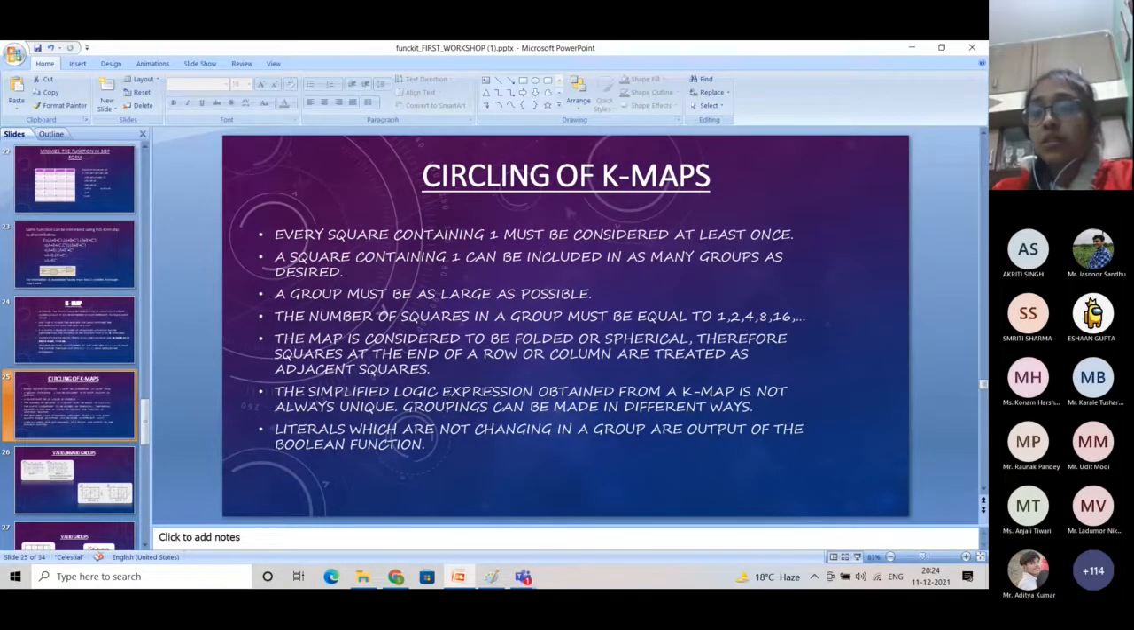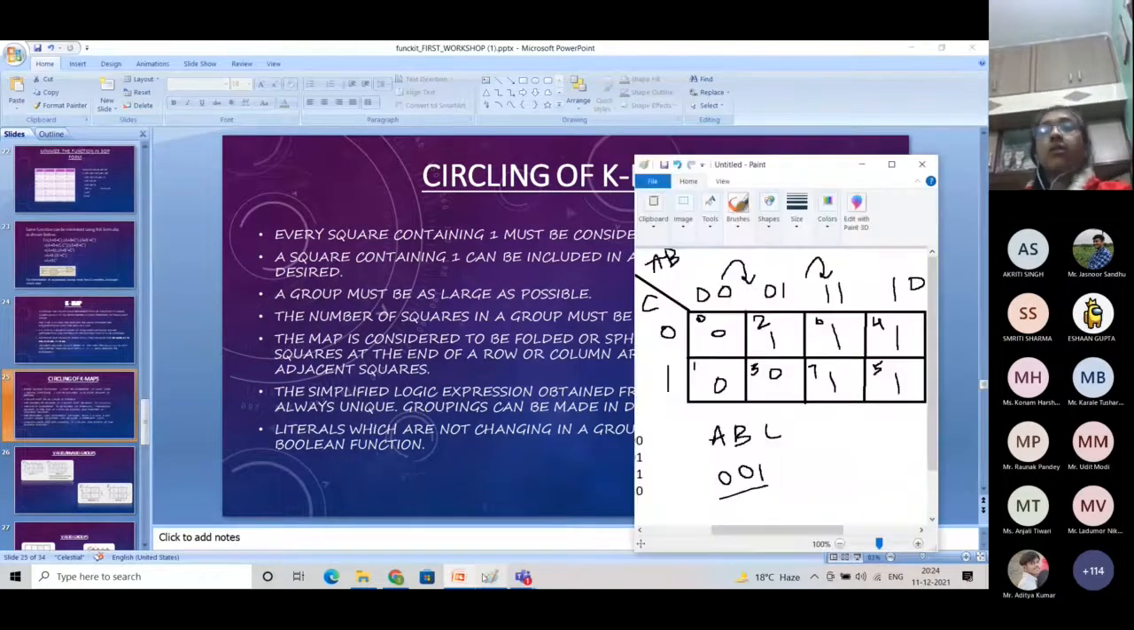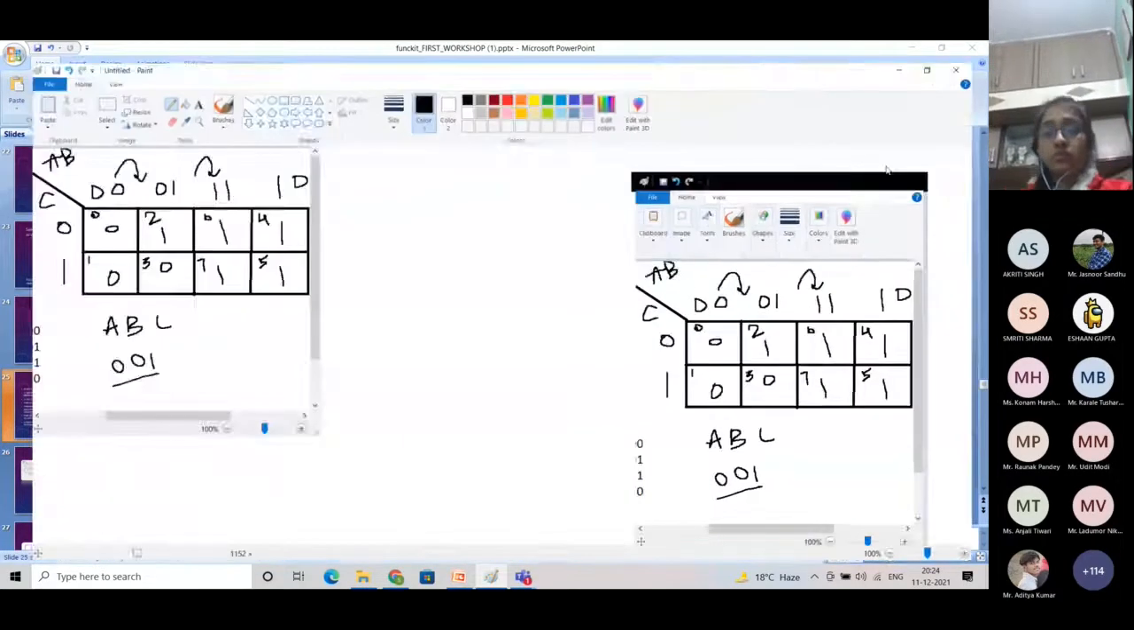Okay. A simplified logic expression obtained from a K-map is not always unique. Grouping can be made in different ways. Okay. So there are many different ways of grouping. It is not necessary that you can make a group only in a single way. Fine. And letters which are not changing in a group. Okay. Now we will see it by making our groups.